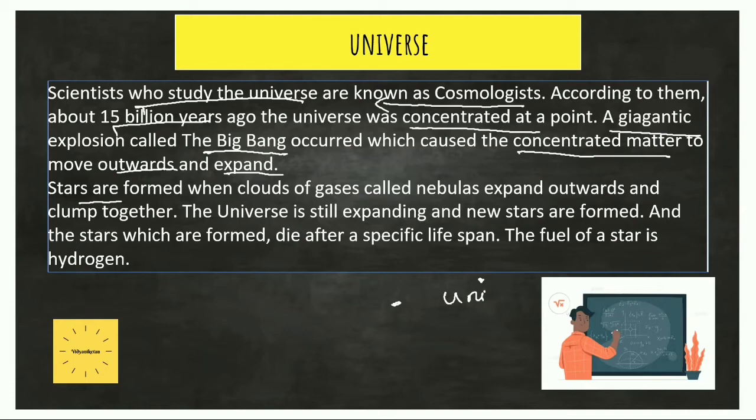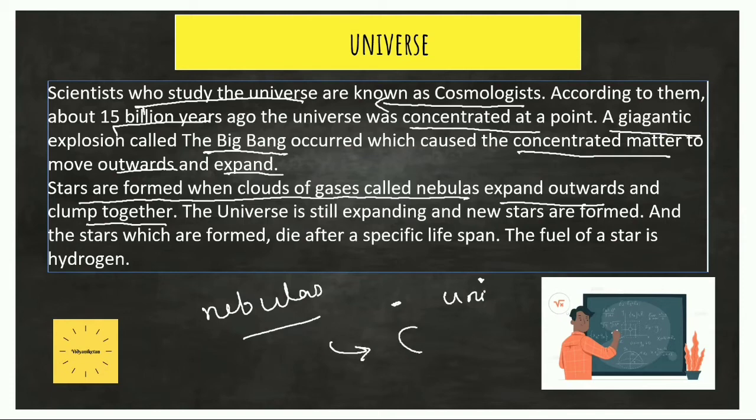Stars are formed when clouds of gases, which are called nebulas, expand outwards and clump together. So what do you understand by nebulas? Nebulas are clouds of gases. Okay, nebulas are clouds of gases which, when they expand outwards and clump together, form stars. Okay. The stars are born every day. The universe is still expanding and new stars are formed.